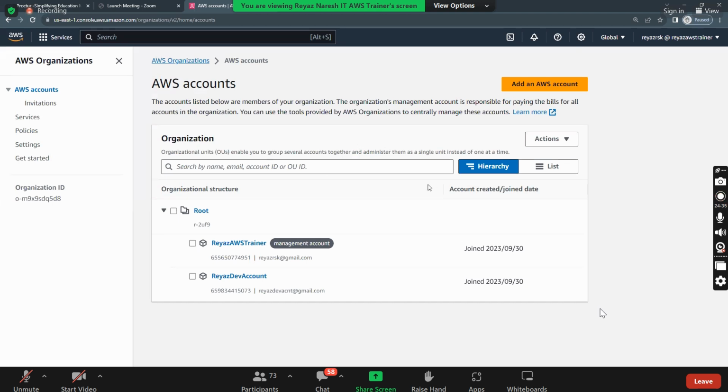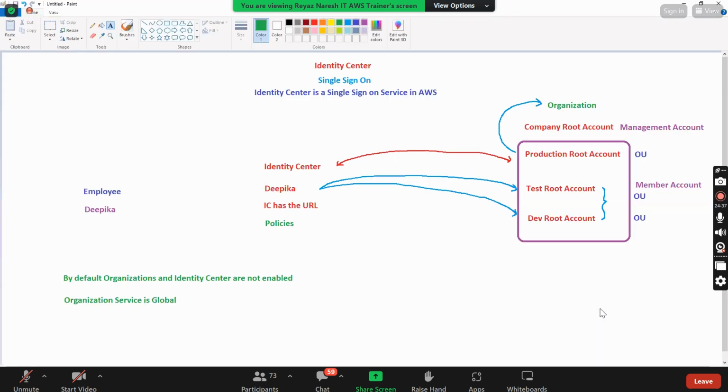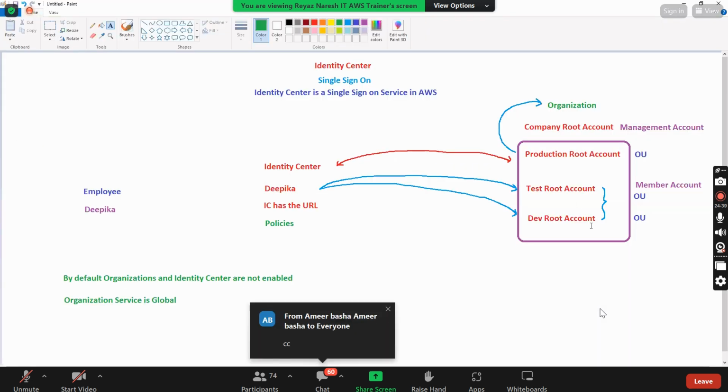Nana, is this clear till here? Any questions? Is this clear till here? Online, is this clear? Good.